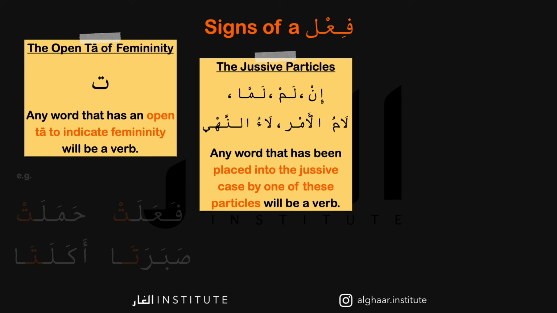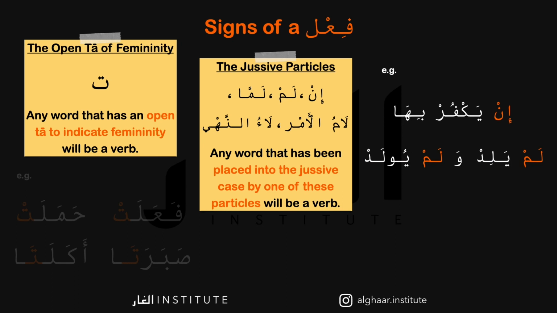And the final sign I will discuss here are the jussive particles. These are in, lam, lamma, lam al-amr, and la an-nahi. Any word that has been placed into the jussive case by one of these particles will be a verb. Inshallah, this will become clearer when we discuss the jussive case. For now, just consider these particles. So for example, in yakfur biha. In means if. Yakfur, he disbelieves. Biha, in it. If he disbelieves in it.